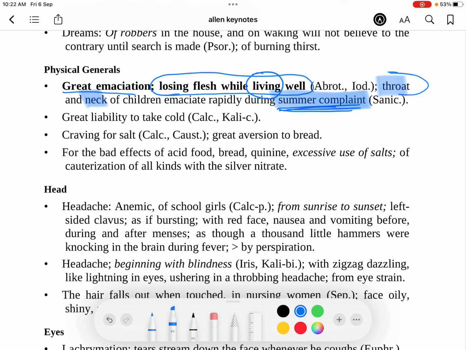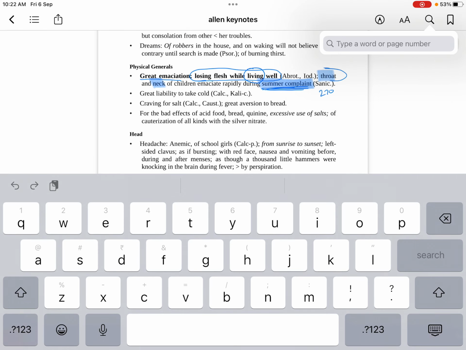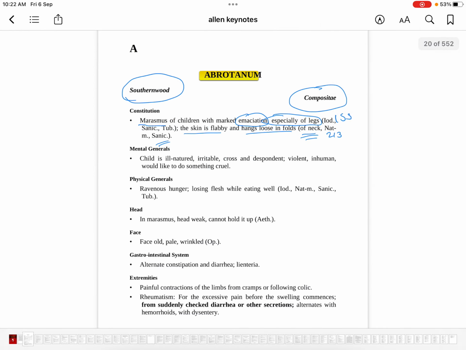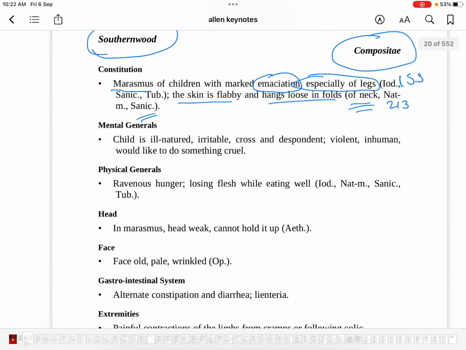I want you to write the page number of Abrotanum here, and the page number of Iodium, that is 155. I want you to write the page number of Sanicula, that is 270, so that we come back to these things later when we revisit this drug. Now I want you to go back to Abrotanum. When you come to Abrotanum, we go ahead.